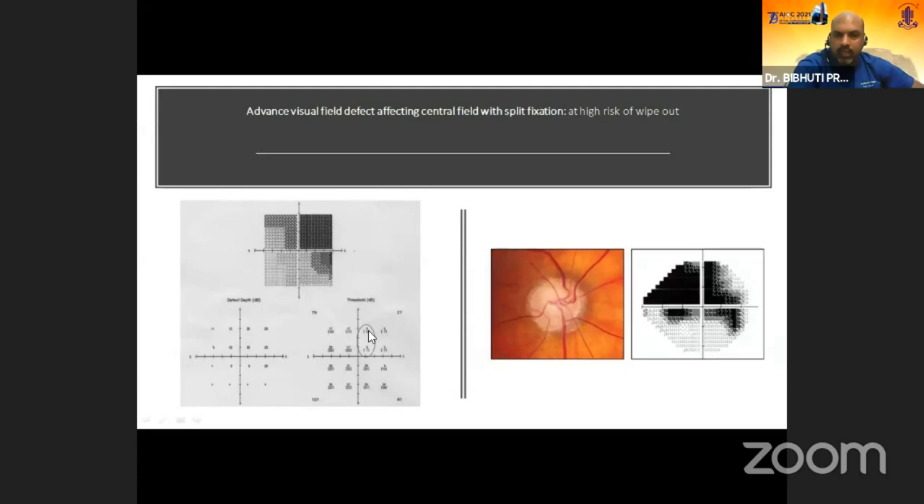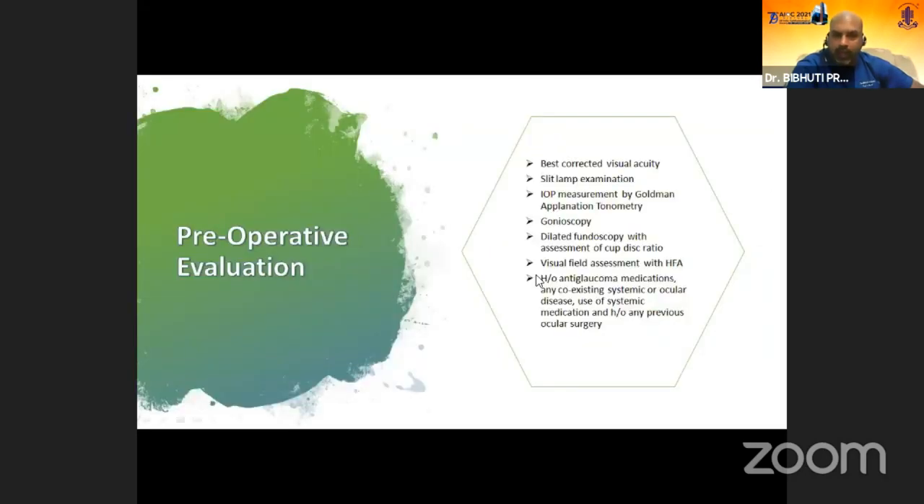The split fixation needs to be seen very precisely in the pre-operative phase to actually mark out, and then we need to counsel the patient that this can be an outcome of surgery. However, the chance of occurrence is very low. So a complete pre-operative evaluation needs to be done in these high-risk patients, and more so the documentation needs to be complete, since these are the patients who can land up in legal trouble also.